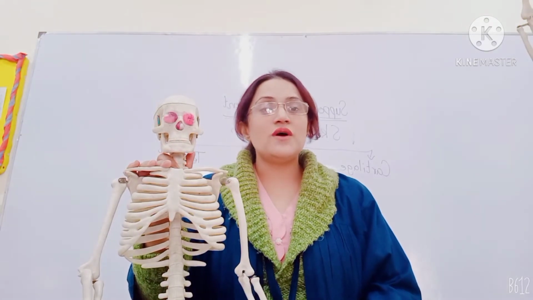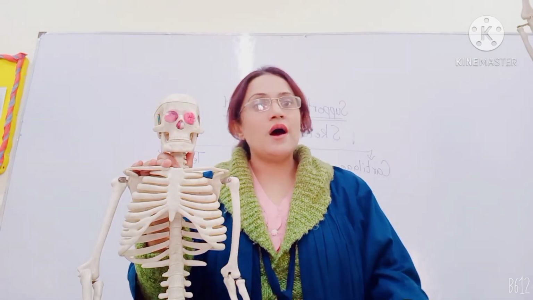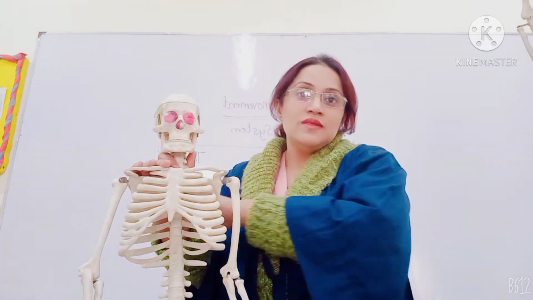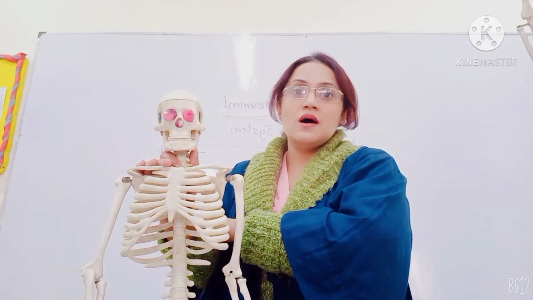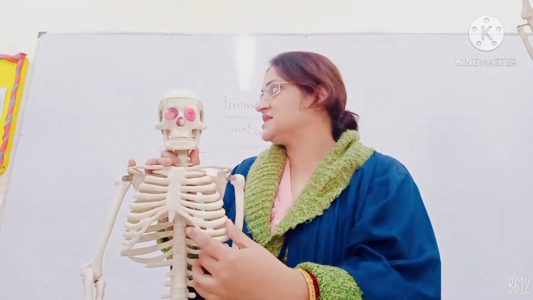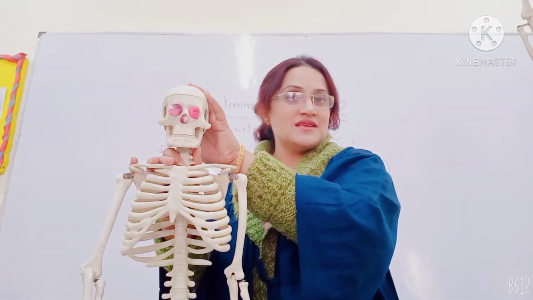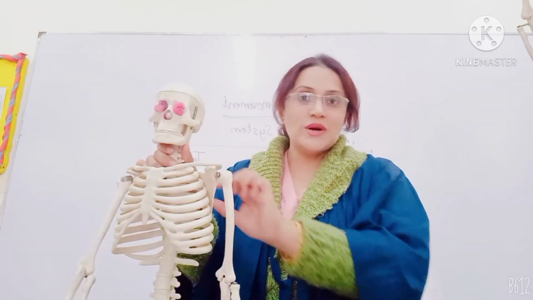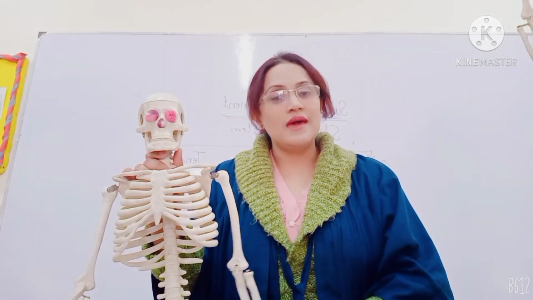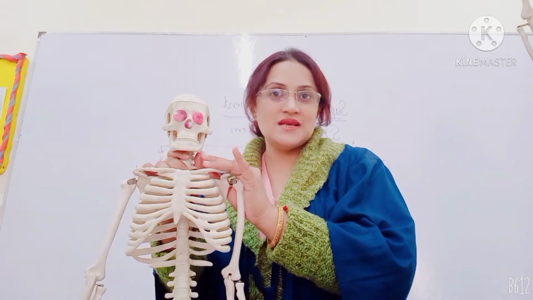And bones are made up of specialized types of cells called osteocytes. Now on the basis of that, there are two basic components of the human skeletal system. First is the axial skeleton, and the second is the appendicular skeleton. If we talk about the axial skeleton, this skull, this portion of the chest plus this vertebral column are in the axial skeleton, and almost 80 bones are present in the axial skeleton.